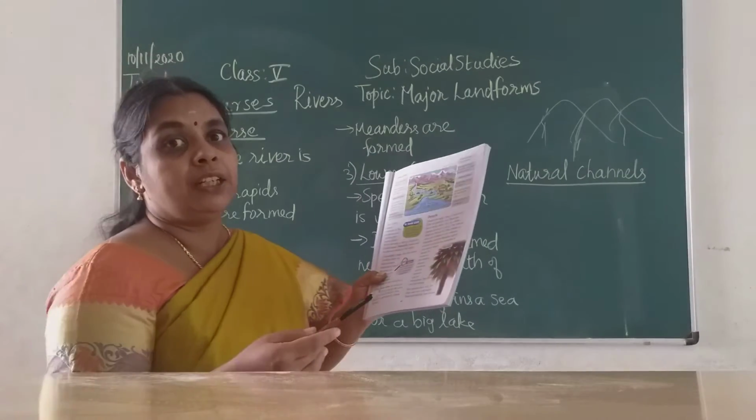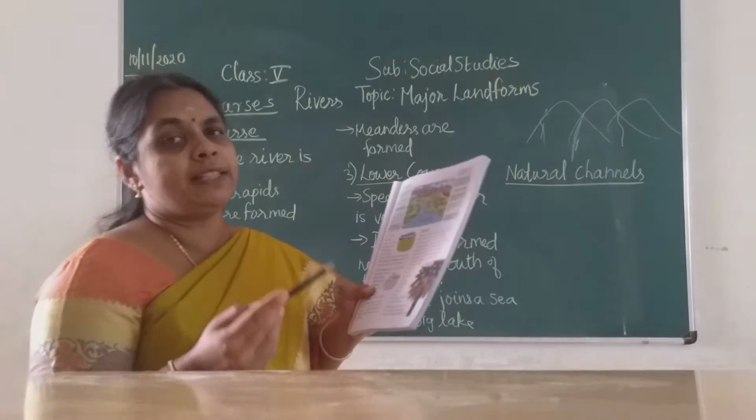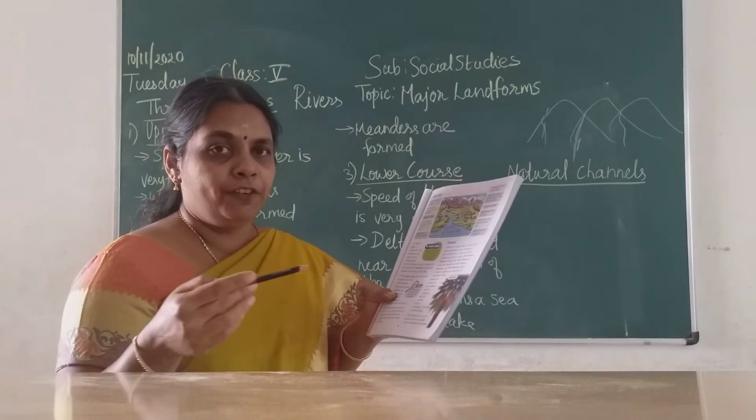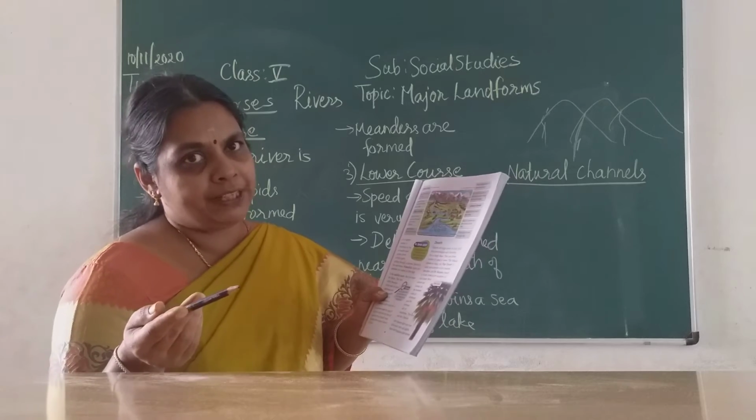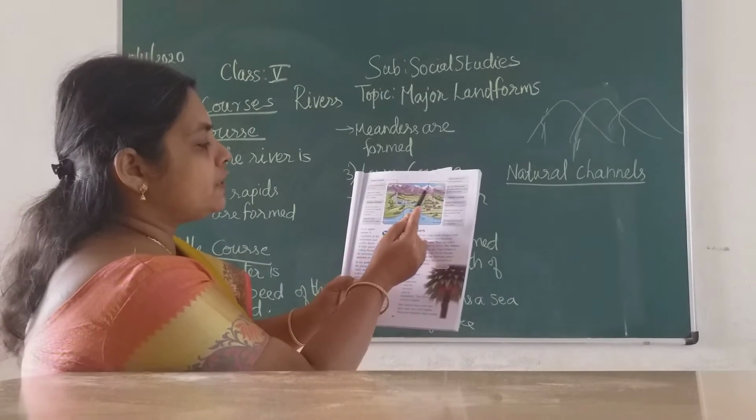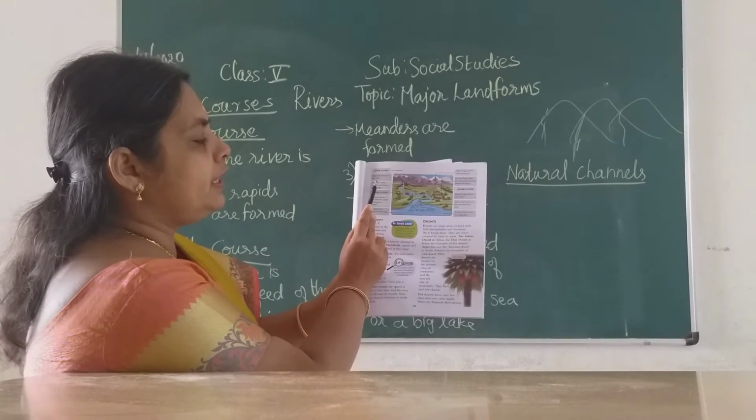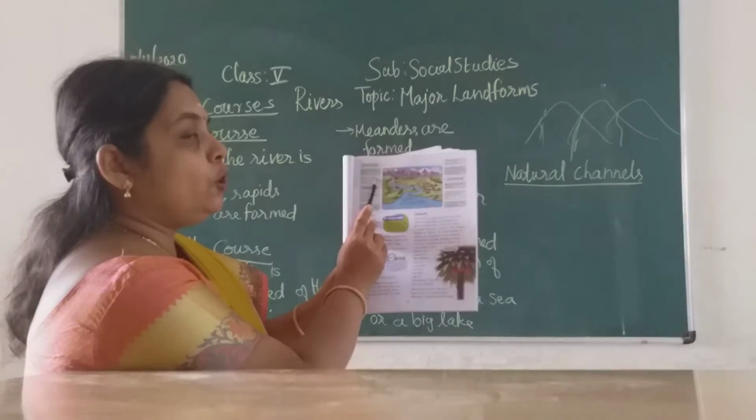You would have studied this in the northern plains. The Ganga is formed in the Gangotri glacier in the mountains, and it flows and reaches the plains. That is your northern plains. In the same way, the river originates in the mountains and flows. So what happens in the upper course?